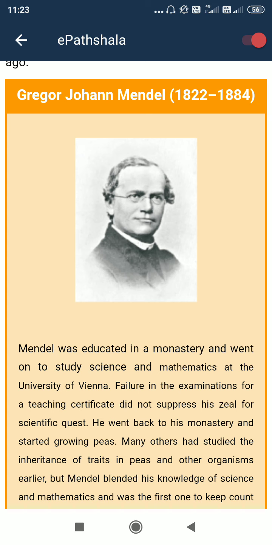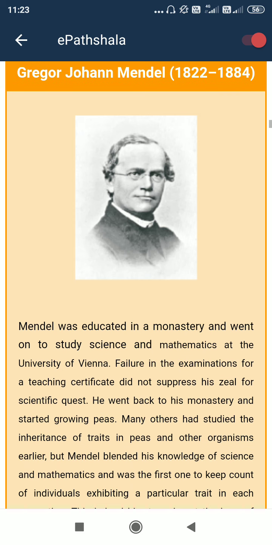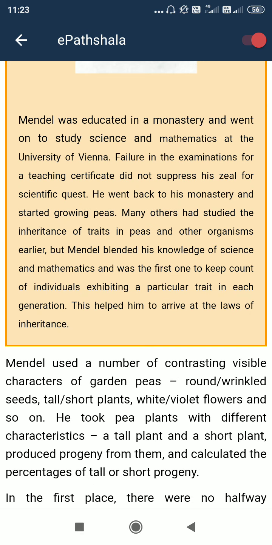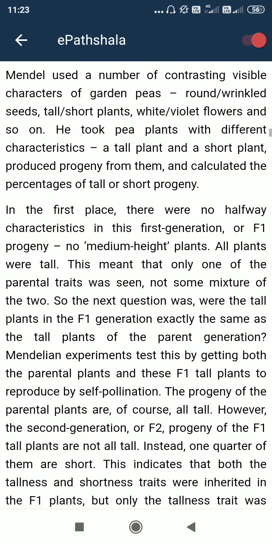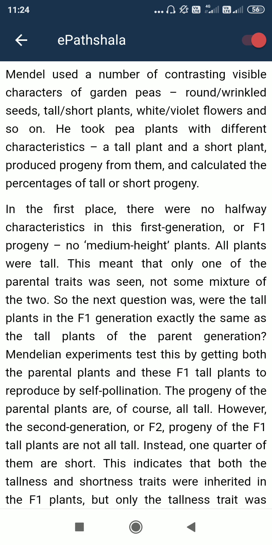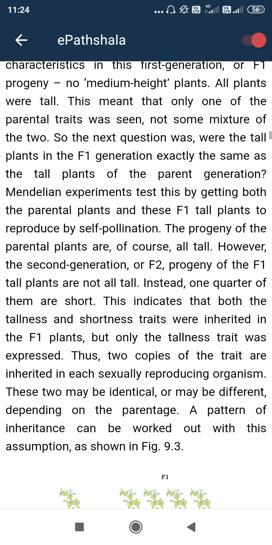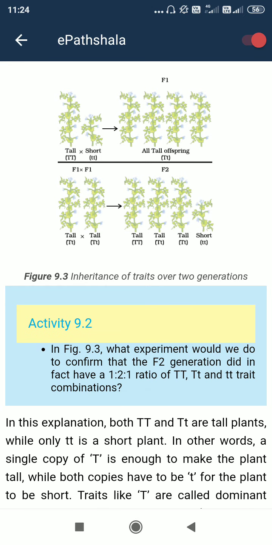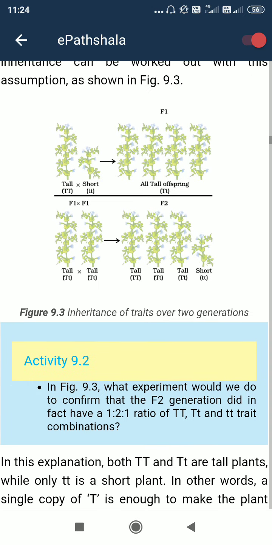There were 7 completely opposite characteristic features that he was considering. From each experiment, he obtained the principles of heredity. So you can see here, we need to understand this one.